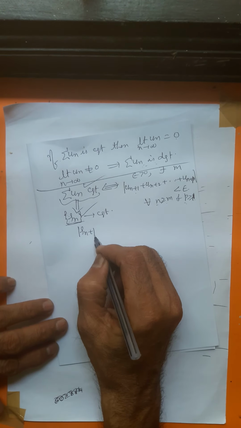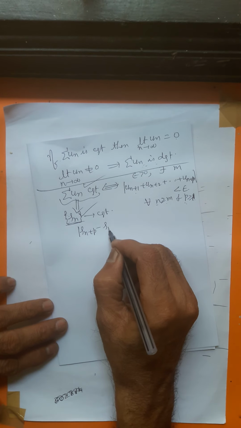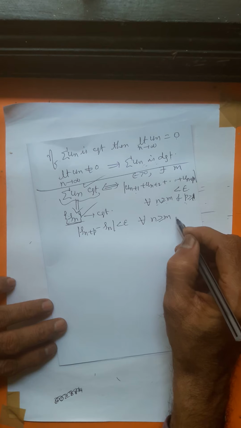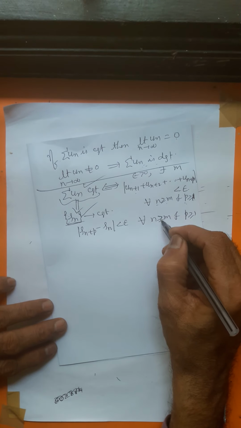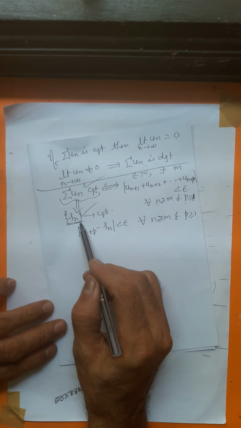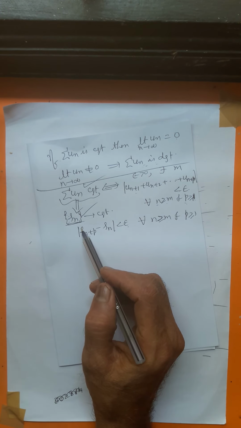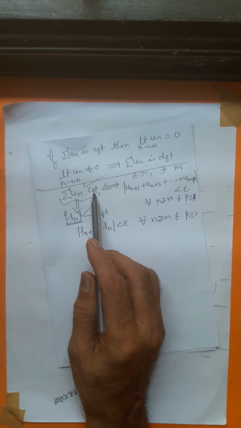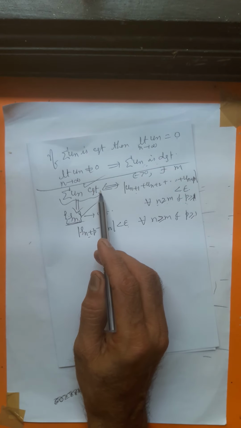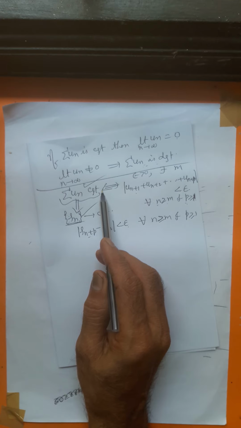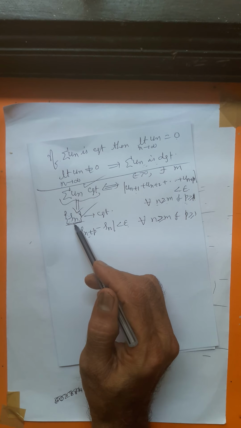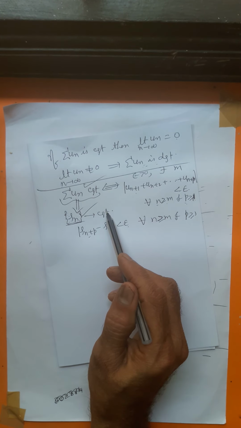Modulus of Sn plus p minus Sn is less than epsilon for all n greater than or equal to m and p greater than or equal to 1. This is Cauchy's general principle of convergence for sequences. I repeat: assume that sigma un is convergent. By saying that an infinite series is convergent, you mean that its sequence of partial sums is convergent.